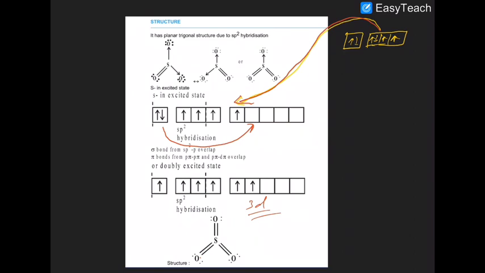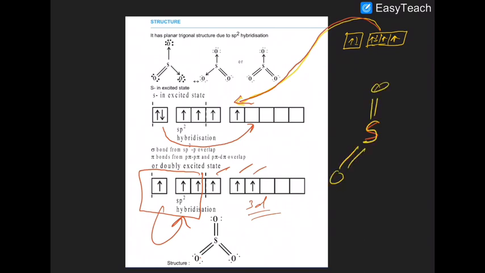So only these three orbitals will undergo hybridization to give sp2 hybridization. So three pi bonds can form. In SO3 there is no lone pair; there are 3 sigma bonds and 3 pi bonds.